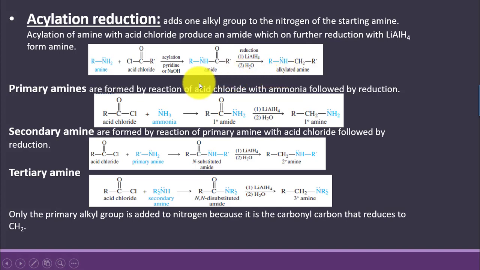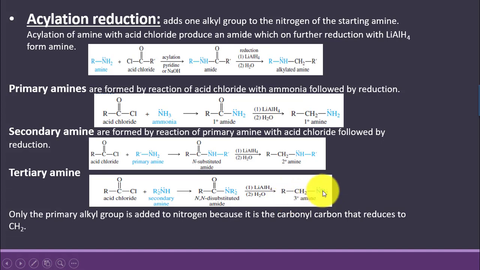of alkylated amine. Primary amines are formed by the reaction of acid chloride with ammonia, and this leads to the formation of primary amide, and primary amide on further reduction with lithium aluminium hydride is forming primary amine. Secondary amines are also formed by the reaction of acid chloride with a primary amine, and substituted amide is obtained, and this N substituted amide leads to the formation of secondary amine. Again, acid chlorides are made to react with secondary amine for the preparation of tertiary amine, and N disubstituted amide is obtained, which on further reduction forms tertiary amine.